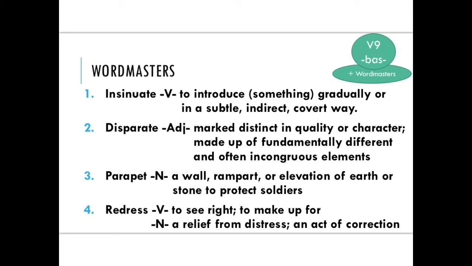Our Wordmaster words this week. Insinuate is a verb. To introduce something gradually or in a subtle, indirect, covert way. Desperate or disparate. Adjective. Marked distinction in quality or character, made up of fundamentally different and often incongruous elements. Parapet. Noun. A wall, rampart, or elevation of earth or stone to protect soldiers.